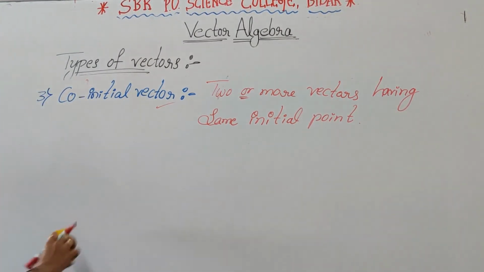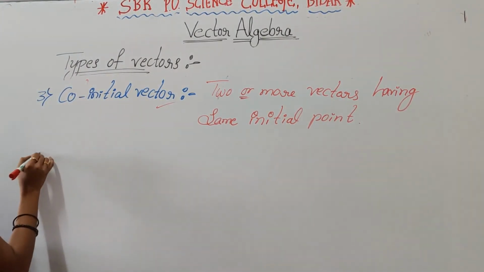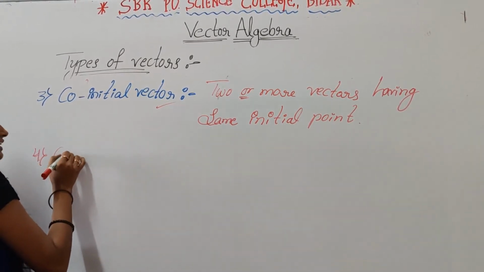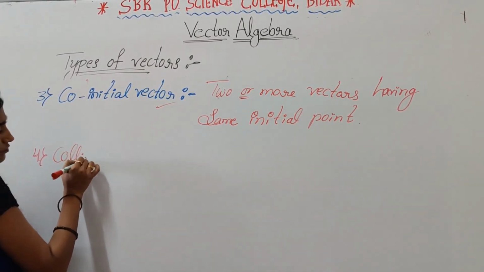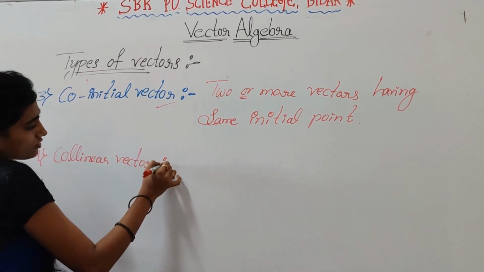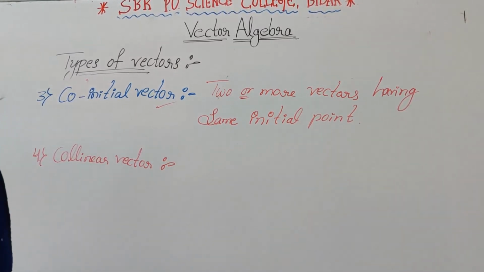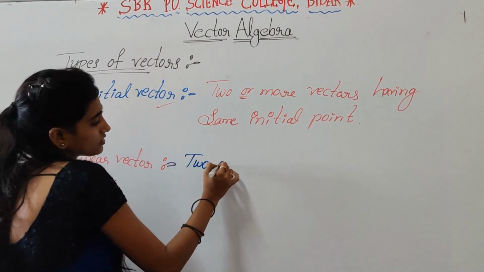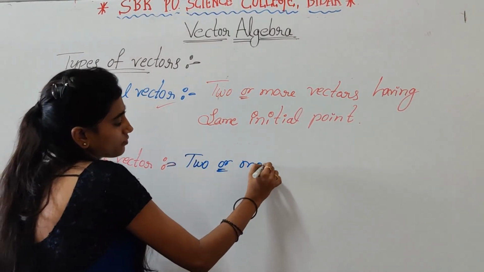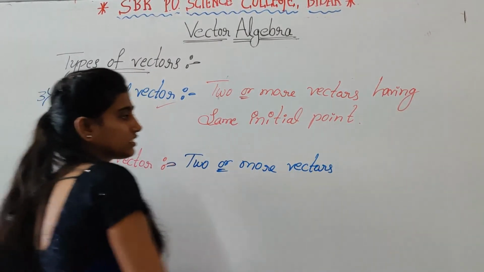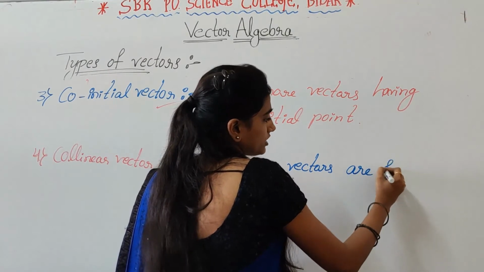And the next one, collinear vector. So here next one, collinear vector.